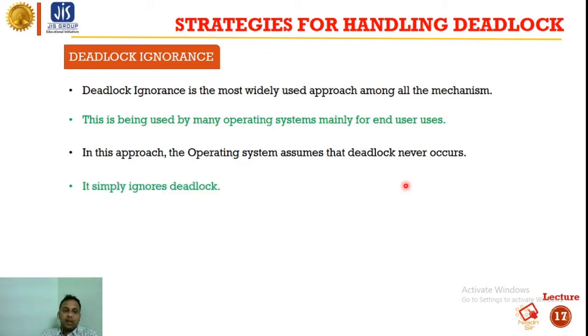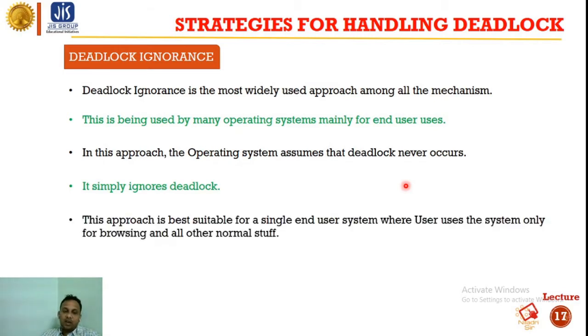It simply ignores the deadlock. This approach is best suited for single end user systems, where users use the system only for browsing and other normal stuff.